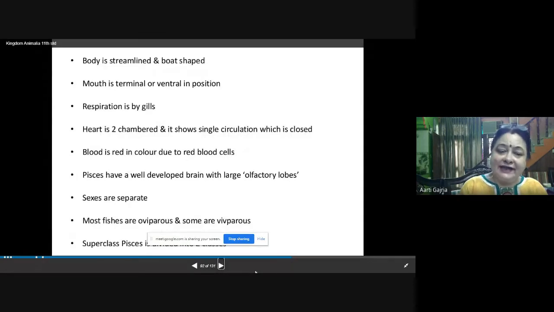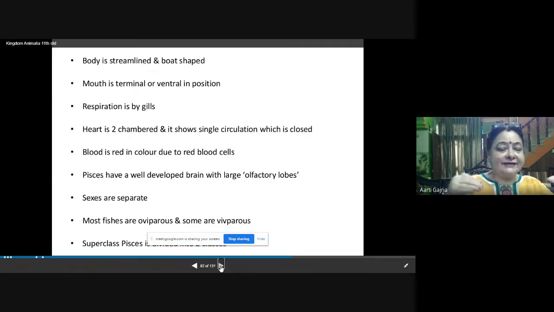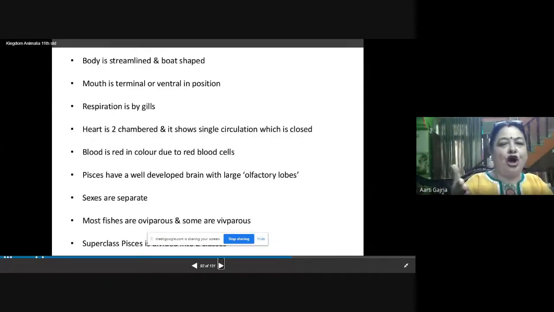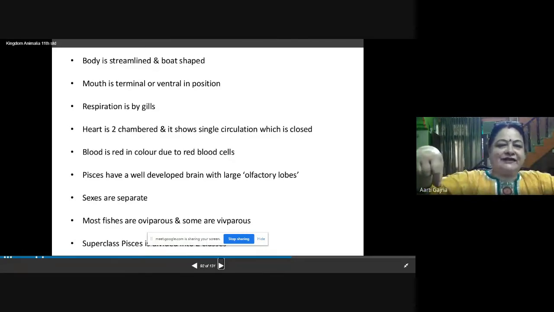Body is streamlined. Streamlined means they have tapered ends and a broad middle portion. So broad middle portion with narrow ends. That type of structure is called streamlined body, like a boat. So in all fish you will find the body is streamlined.